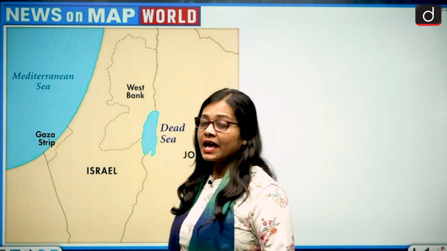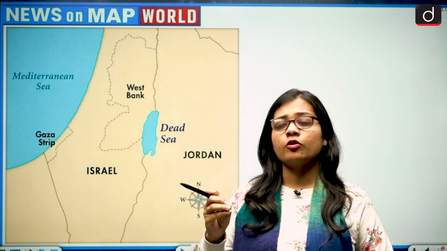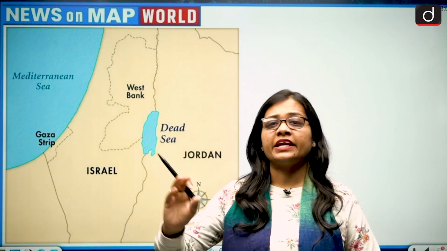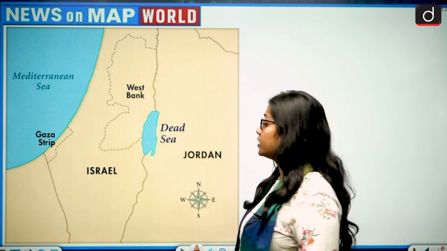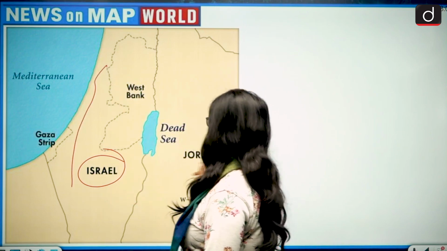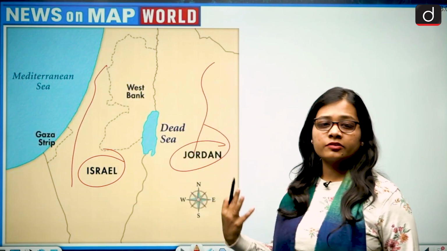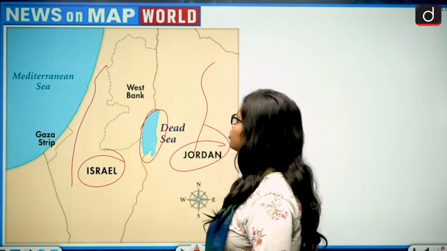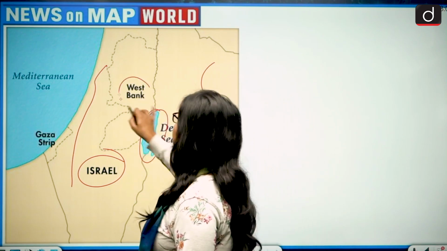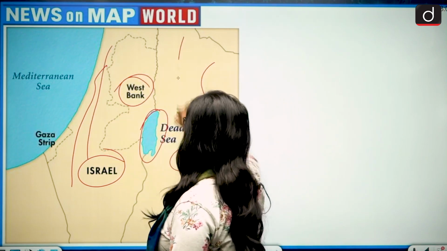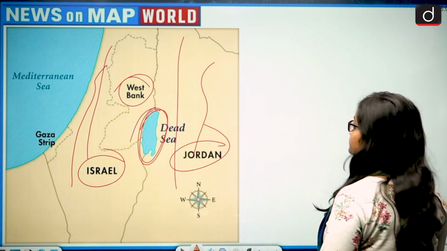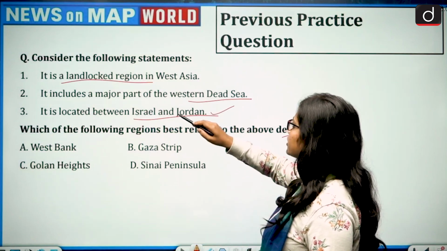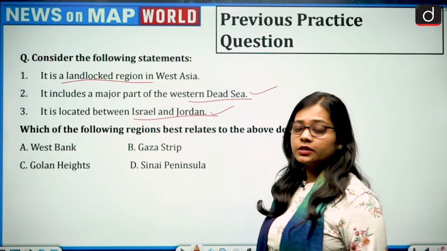See, if we talk about a landlocked region, it is a region which is surrounded by land on all sides and does not have connectivity with the open ocean. So a region which is between Israel on the one hand and Jordan on the other hand, and is connected to the Dead Sea also, is the West Bank. And very clearly this is Israel, this is Jordan, and this is the Dead Sea. Located between Israel and Jordan, yes. It includes a major part of the Western Dead Sea, yes.